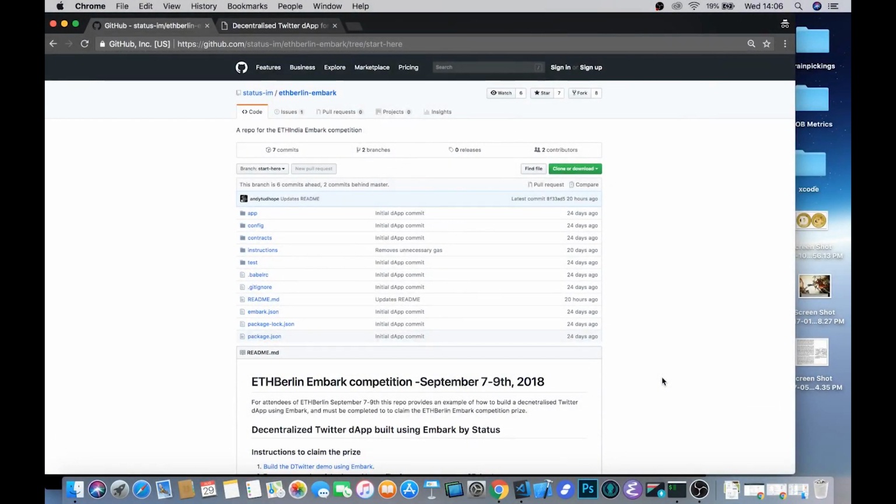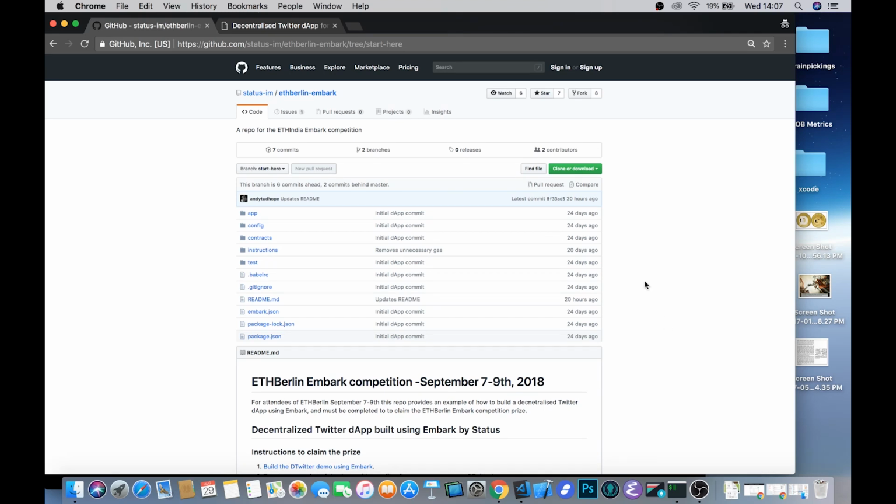Embark is a super powerful framework for developing decentralized applications on Ethereum, and ETH Berlin is this incredible event that's going to be happening in Berlin from the 7th of September 2018. It's going to be more than 1,000 people gathering from all over the world to build all the best things together. And at Embark, we thought we'd add to the excitement and flavor of the event by encouraging people to build their own decentralized Twitter clients in hopefully 40 minutes or less.